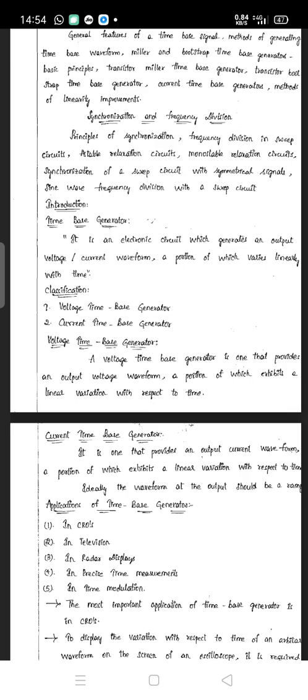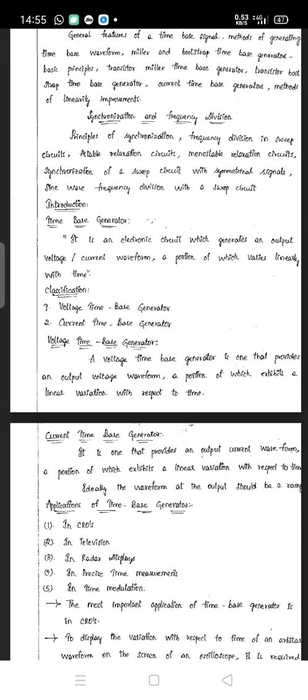So this is an electronic circuit or network that will generate an output voltage or current waveform, and a portion of which varies linearly with the time. So they are known as the time based generator circuit. It is an electronic circuit or electronic network which will produce an output waveform of voltage or current, whatever it may be, and a portion of which varies linearly with the time. That type of circuit is known as the time based generator.